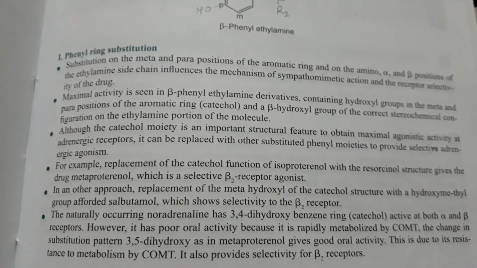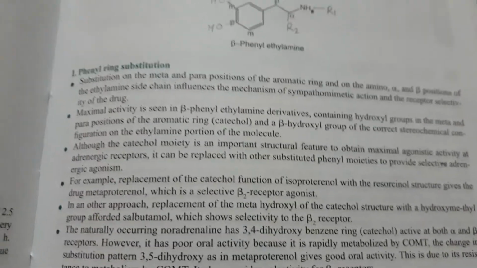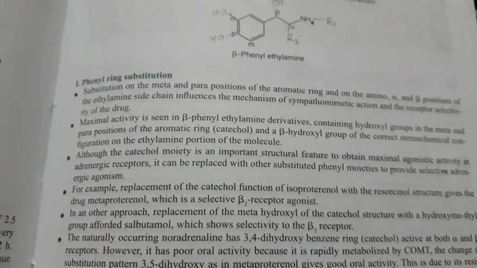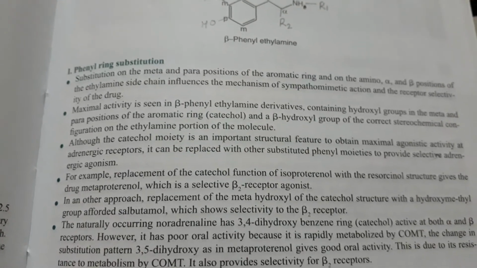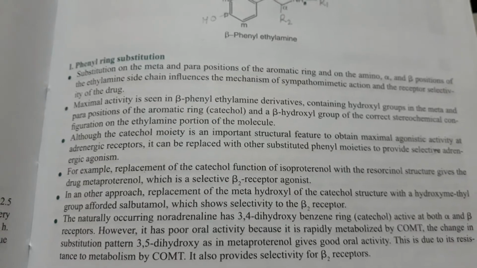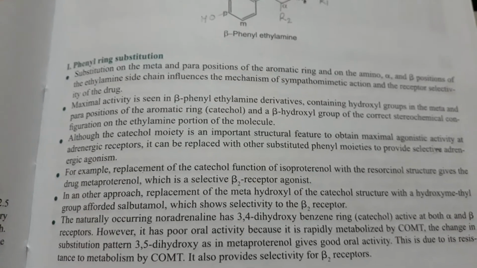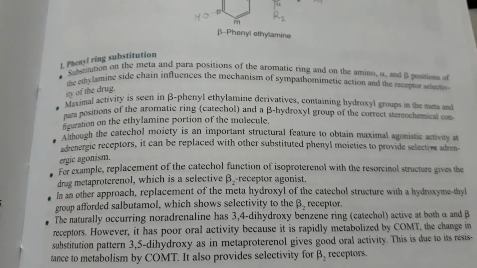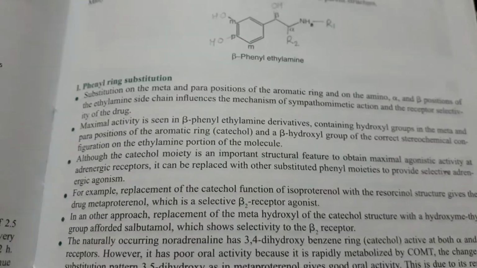The change in the substitution pattern to 3,5-dihydroxy, as in metaproterenol, gives good oral activity. This is due to resistance to metabolism by the COMT enzyme. It also provides selectivity for the beta 2 receptor.